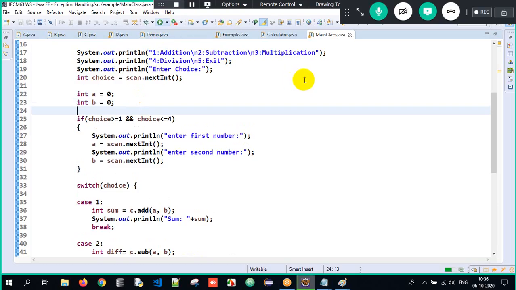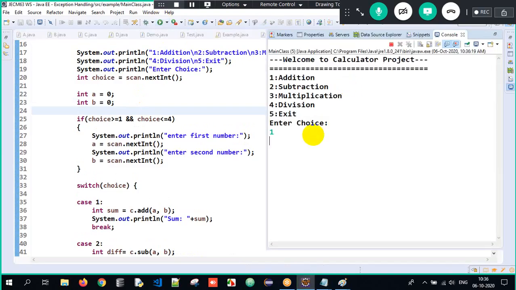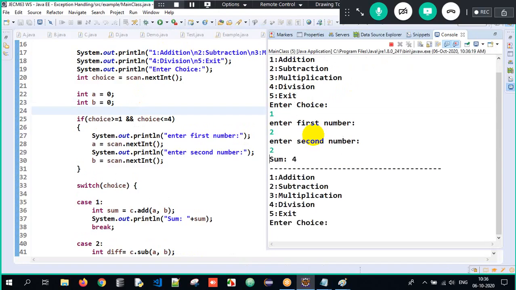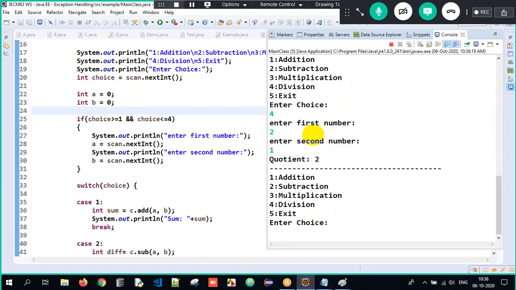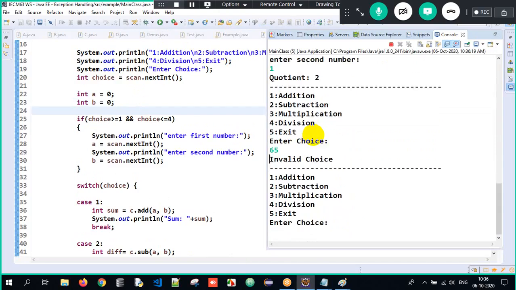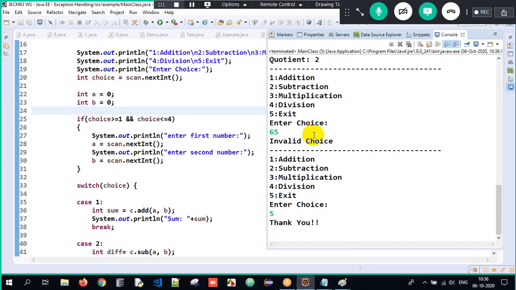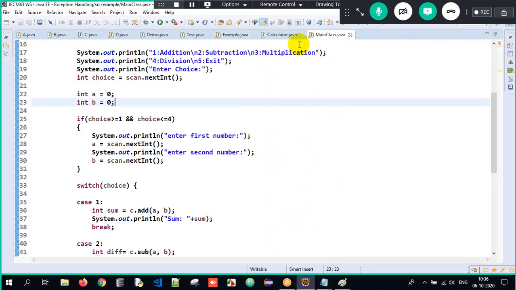See, now when I execute it over here, enter 1 addition, 2 plus 2, 4. Okay, enter 2 subtraction, 2 minus 2, 0. 3 choice multiplication, 1 into 2, it's 2 here. And if I give 4 division, 2 divided by 1, it's 2 here. And if I give an invalid choice 65, see, invalid choice, it's not accepting the input directly. If I give 5, exit, thank you. So if it is 1, 2, 3, 4, that is when I need to accept the input. Apart from that, I shouldn't accept it. So that way, you're just trying to make it a bit efficient over here. That's it here. Okay. So this is all about the advantage of it.